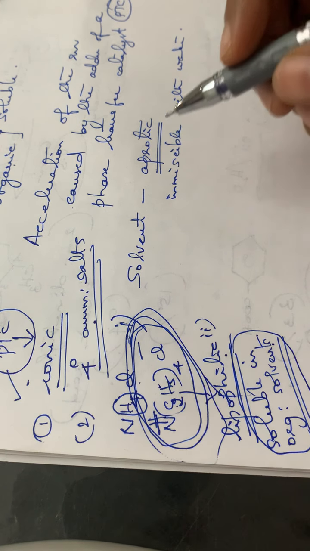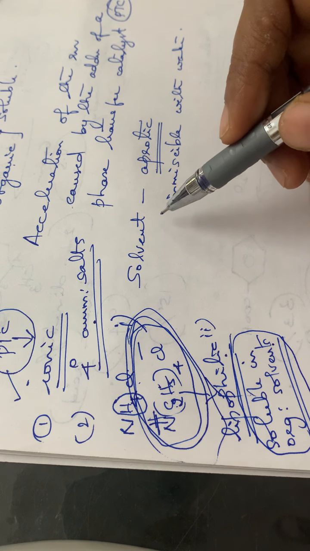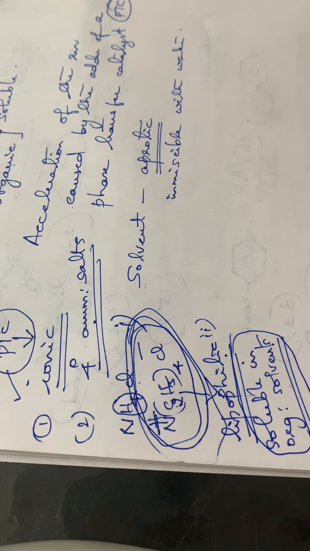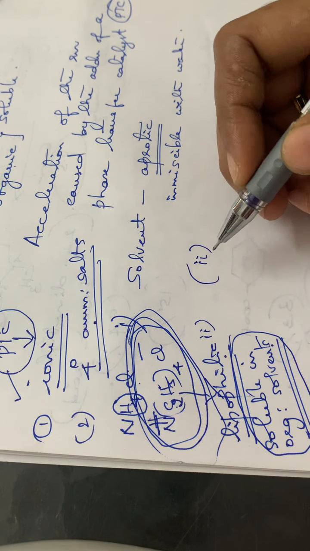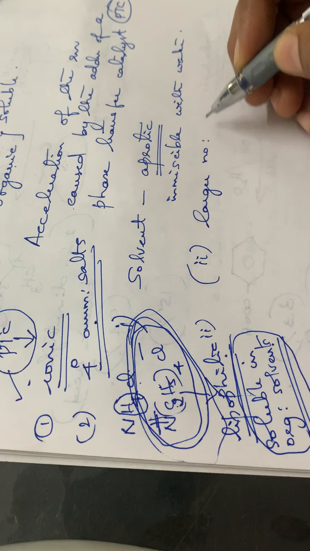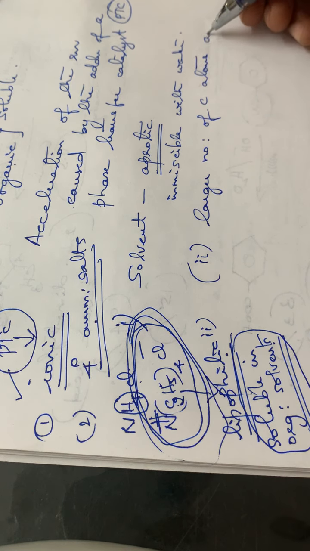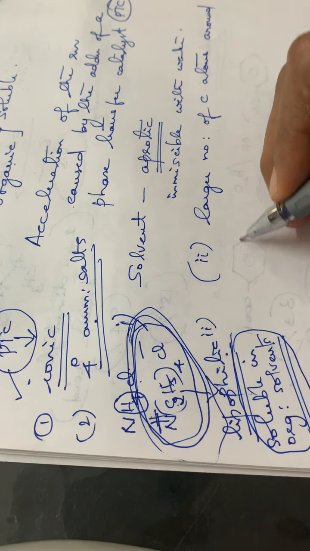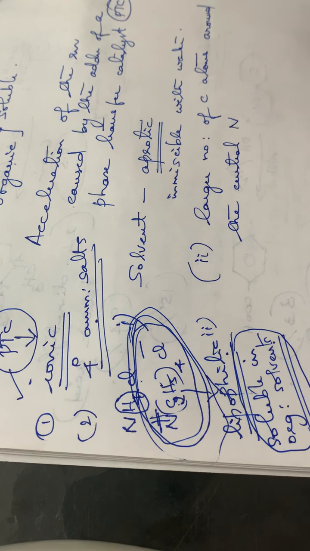So the factors favoring PTC are, the first one, the solvent should be aprotic, and the second one, a larger number of carbon atoms around the central nitrogen atom.